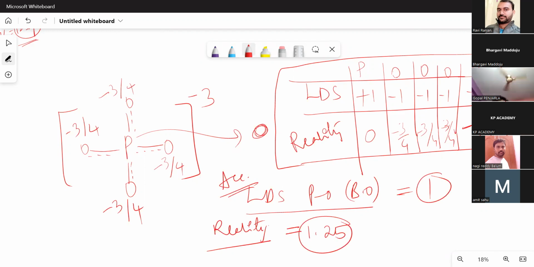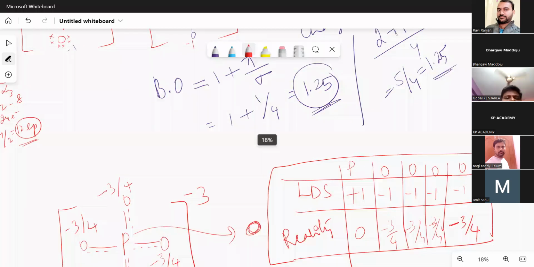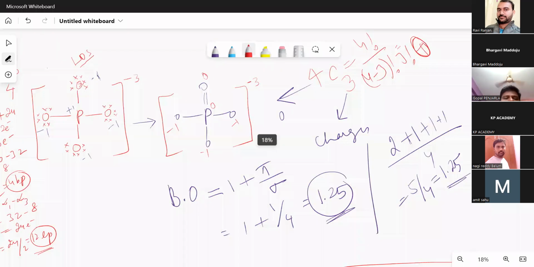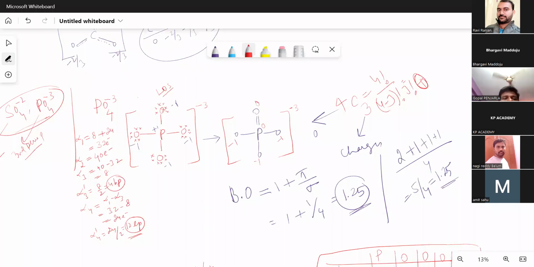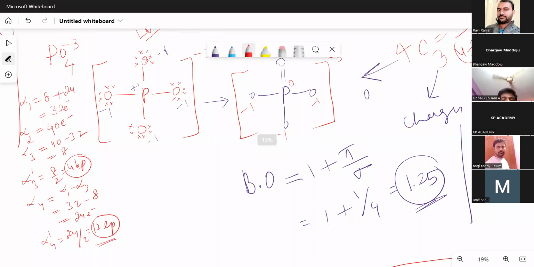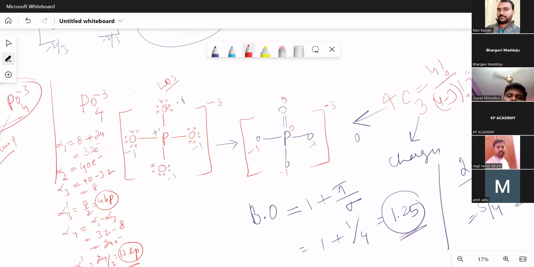So the expansion of the octet is happening in third period elements onwards because there is a possibility of expansion as they have vacant d orbitals. But as far as second period elements are concerned, there is no possibility of expansion because no vacant d orbitals are present in them.